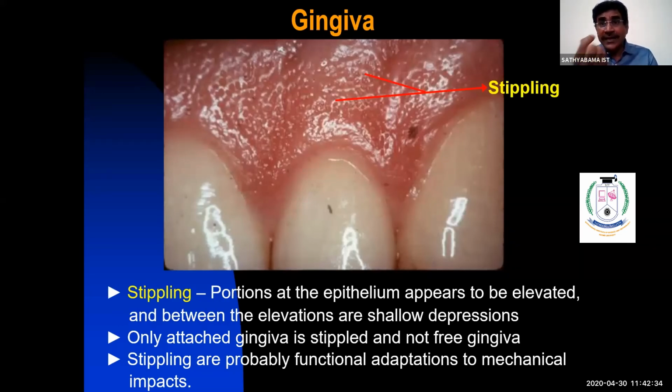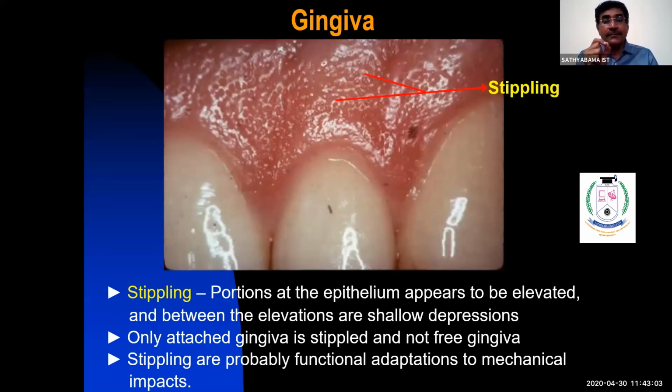When you take cotton and wipe it on the gingiva just above the free gingiva, you are able to find a pinpoint orange peel appearance. That is called stippling. You can go home, retract your lip, take dry cotton, and wipe it, and you will find a pinpoint orange peel appearance.